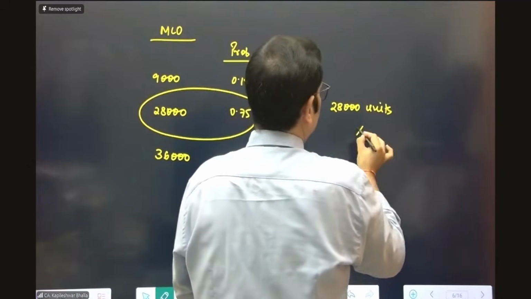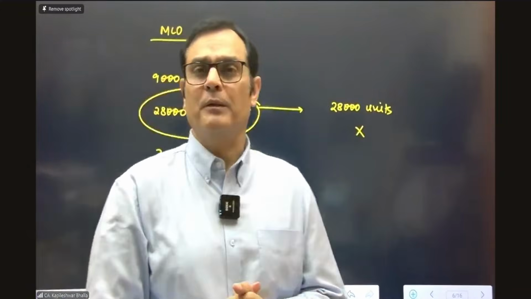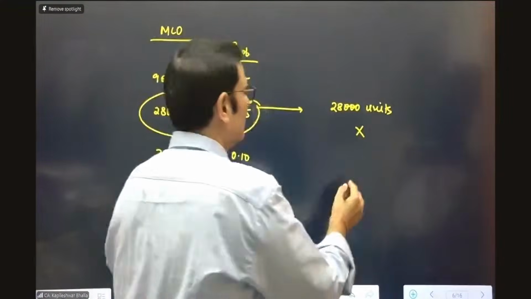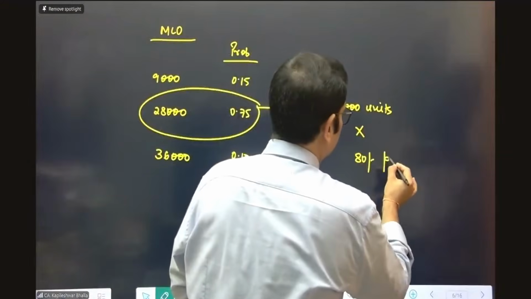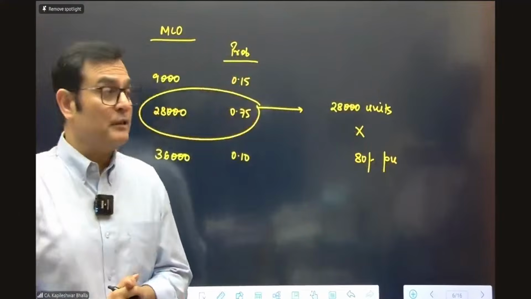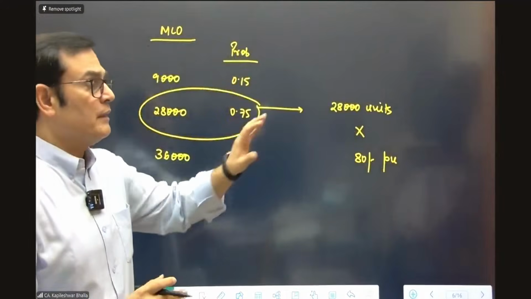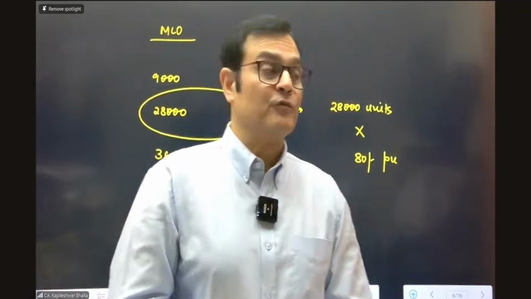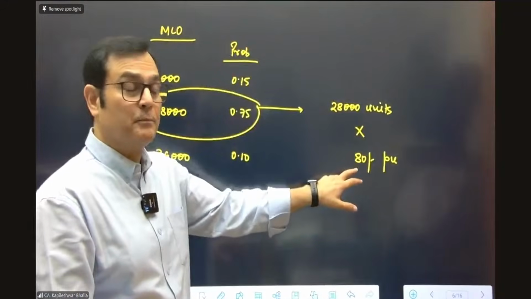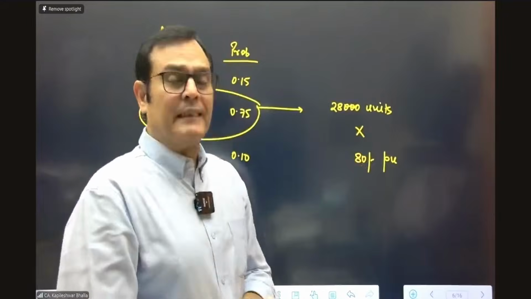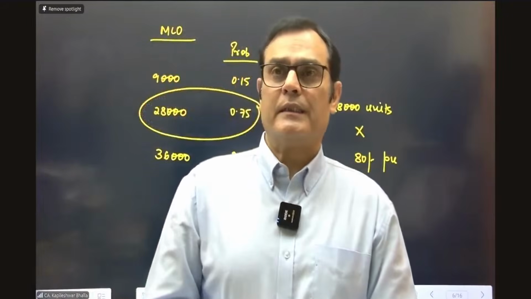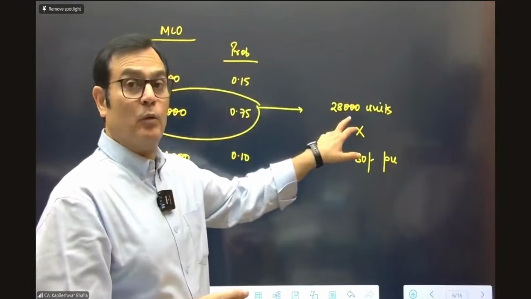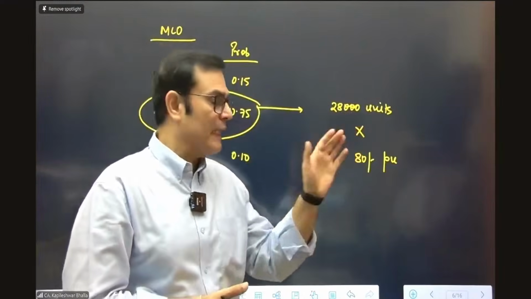And what is the price which will be recorded? You're going to see the 28,000 in this slab, and in this particular case, the price is supposed to be 80 rupees per unit. That is the price. So if the company wants to take revenue recognition based on the most likely outcome, they would consider the option which has got the highest probability of outcome, and they will also indicate the price. Though let me also tell you that in the suggested answer, it was also suggested that instead of taking this volume at 28,000, we pick up the volume based on the expected volume and we take the price of 80.